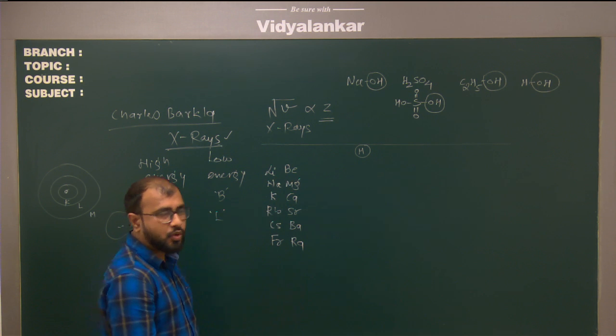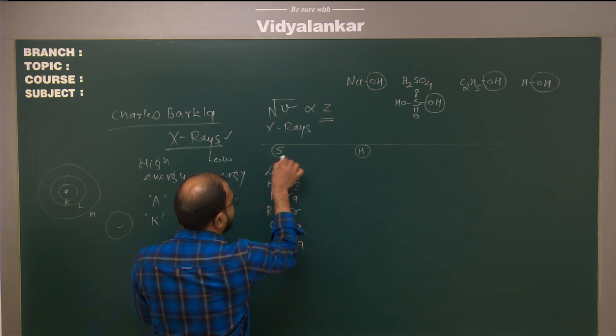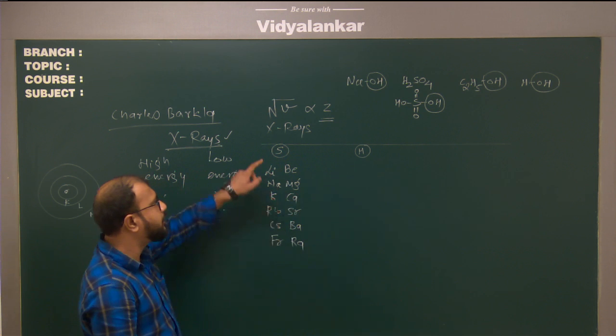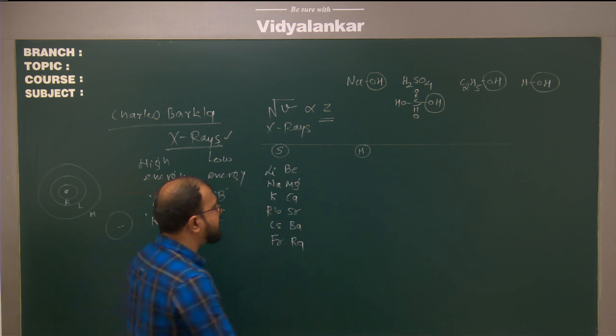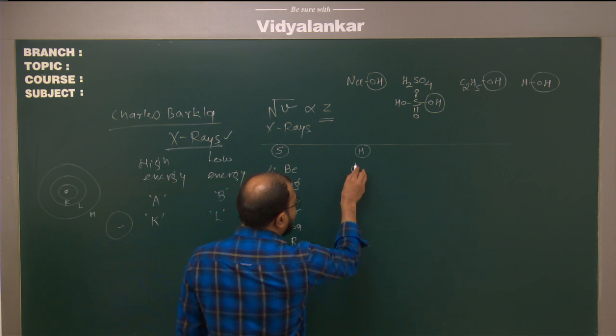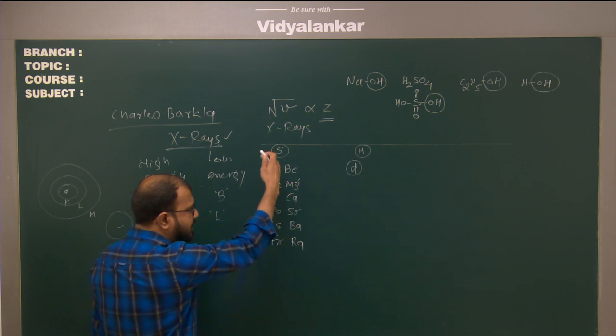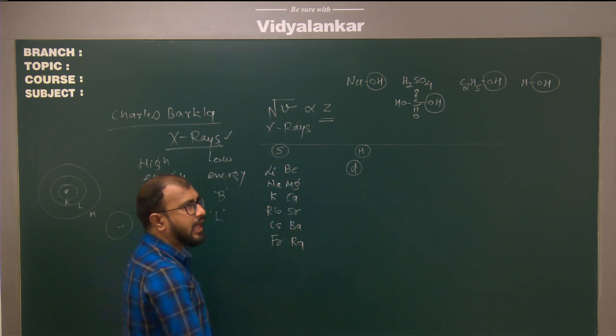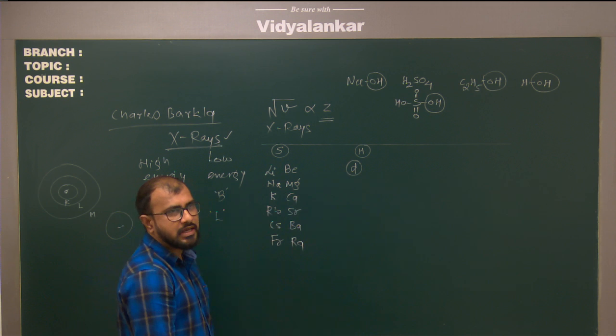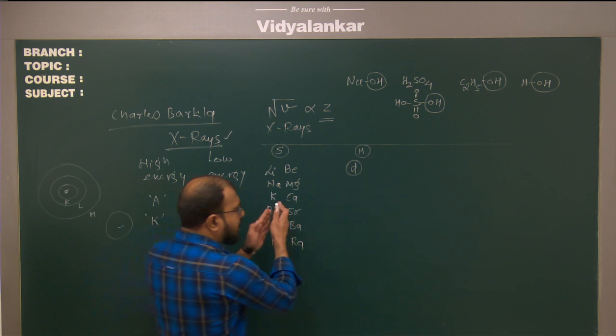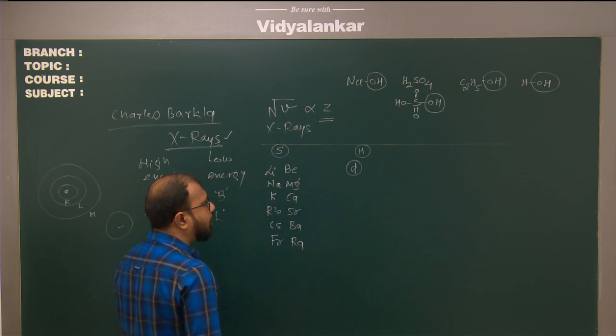What about the next group? This is nothing else but these are two groups which are present in the S block. Likewise, in the center we have the D block. Now generally we study properties of these S block elements down the group, and as far as transition metals are concerned, we study them across a period as well as down the group.